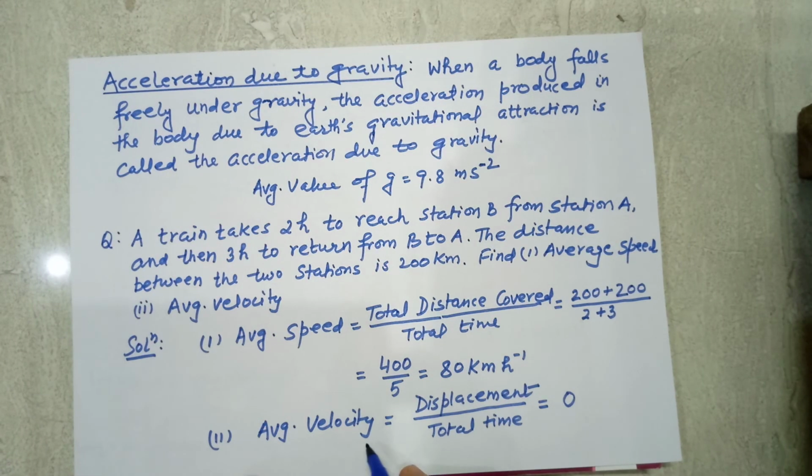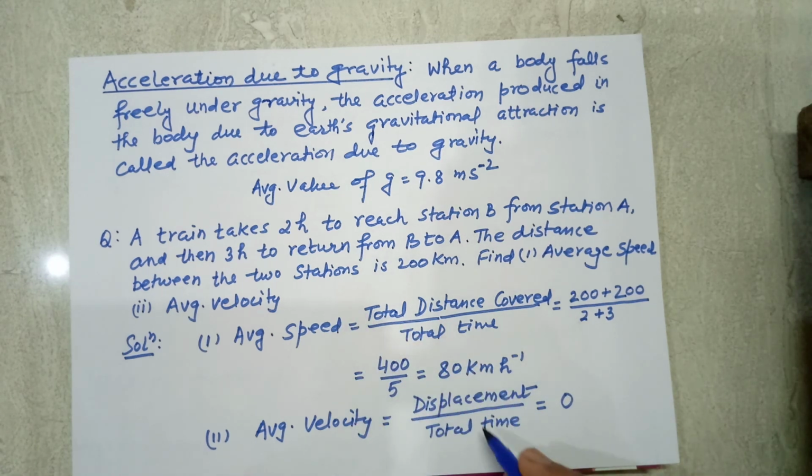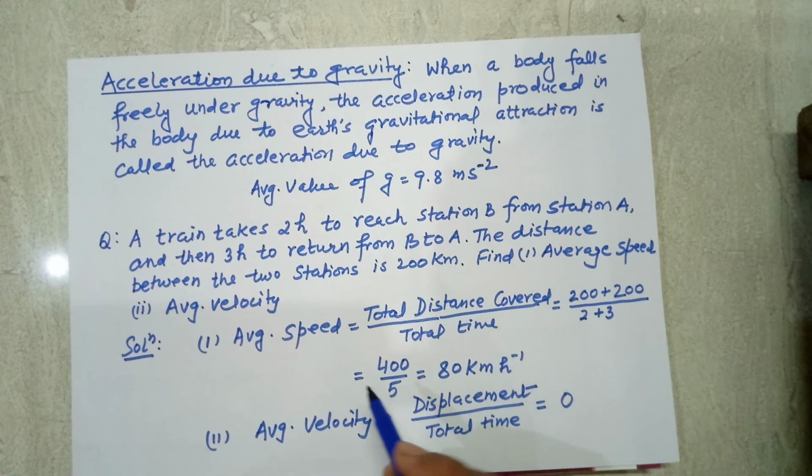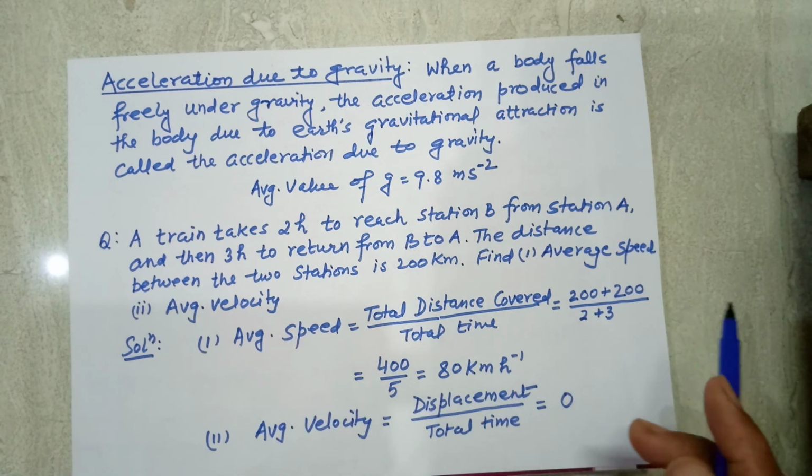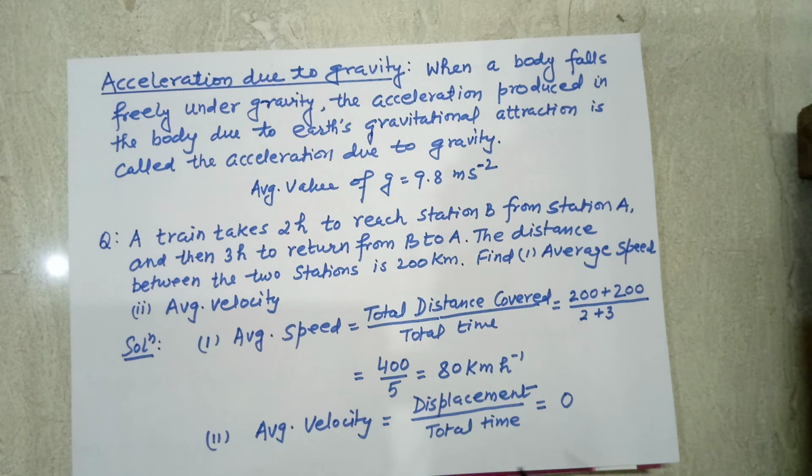Now average velocity. The formula is displacement upon total time, and we know that the displacement is 0 because the initial point is A and the train returns back to A again. That means both initial and final positions are the same. So there is no displacement. Displacement is 0, therefore average velocity is also 0.